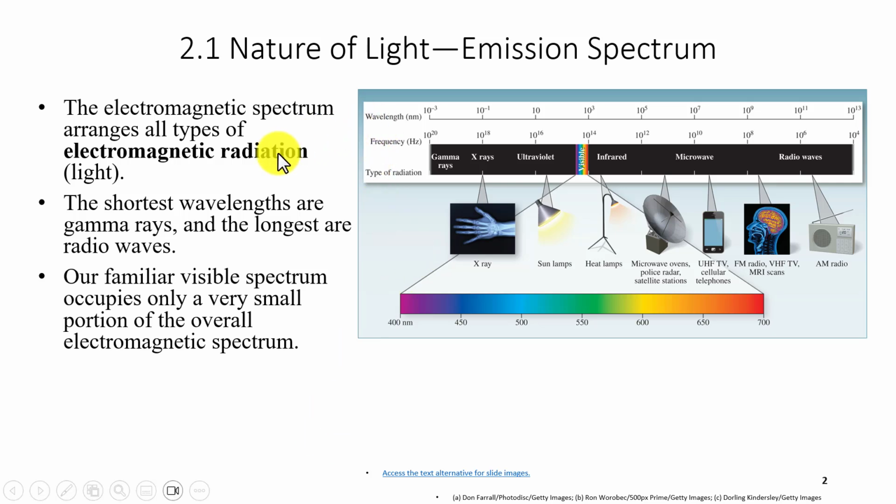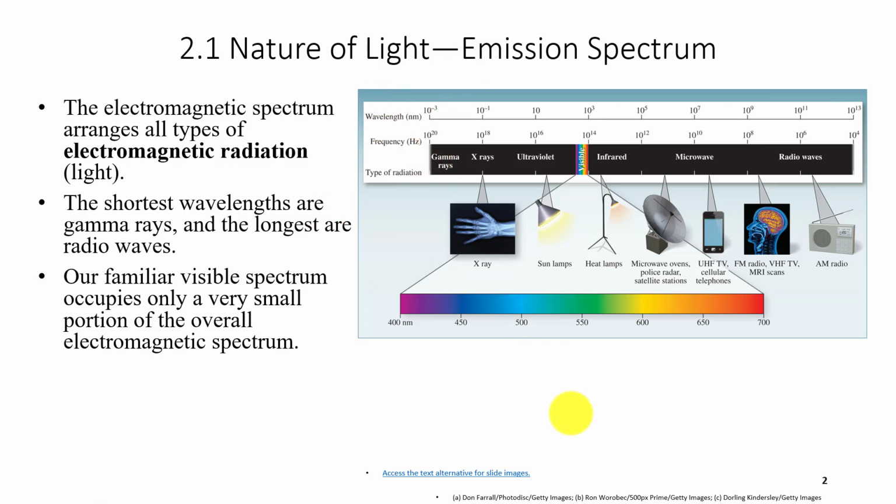When we talk about the electromagnetic spectrum, it encompasses all the electromagnetic radiation. You can see here in this picture, we have all the frequencies of light, including the visible spectrum. But you can see how small a part of electromagnetic radiation is covered by the actual visible light that we are able to see. Here's another review of what we mentioned in the first slide about high energy, high frequency, short wavelength.